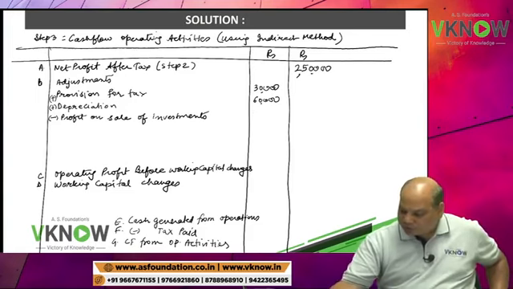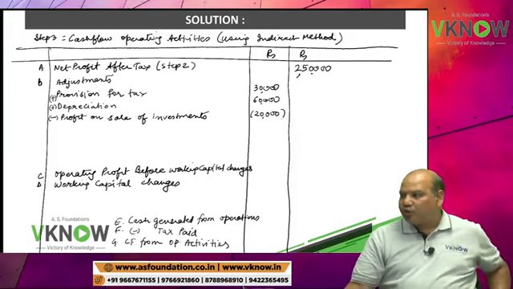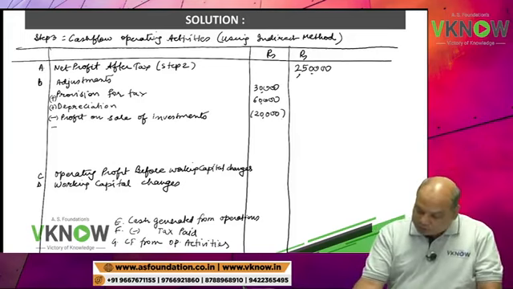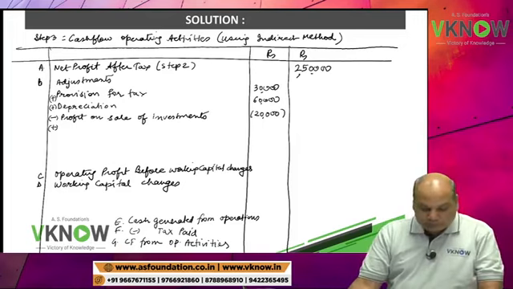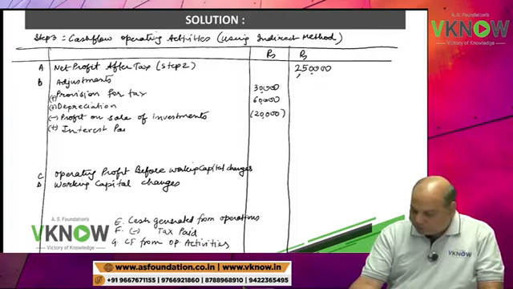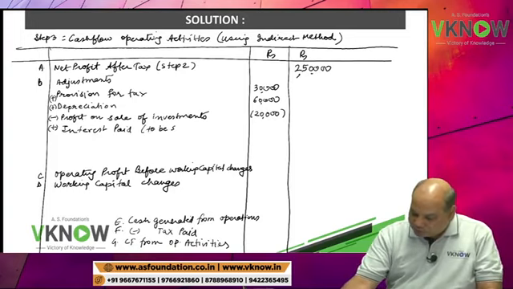Profit on sale of investment, a non-cash item which was credited to P&L account, needs to be reduced, and then you are going to add interest paid. This will be shown in financing activity.